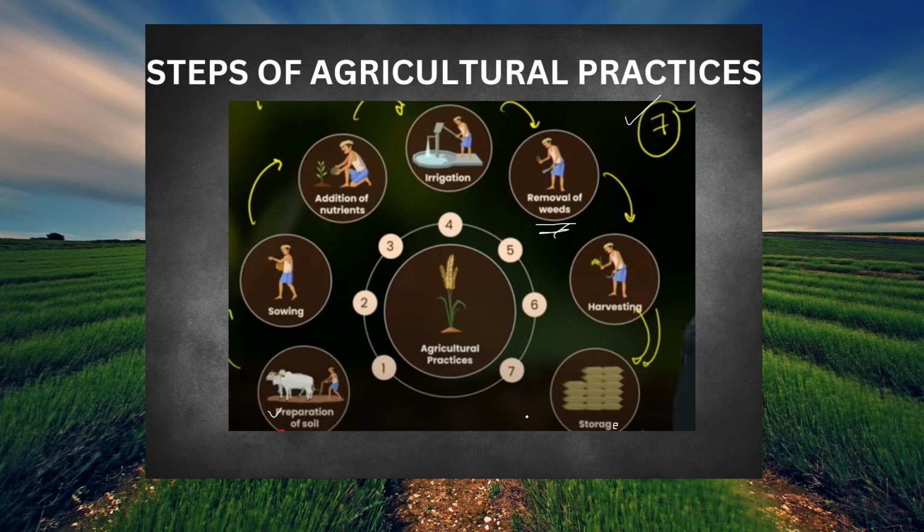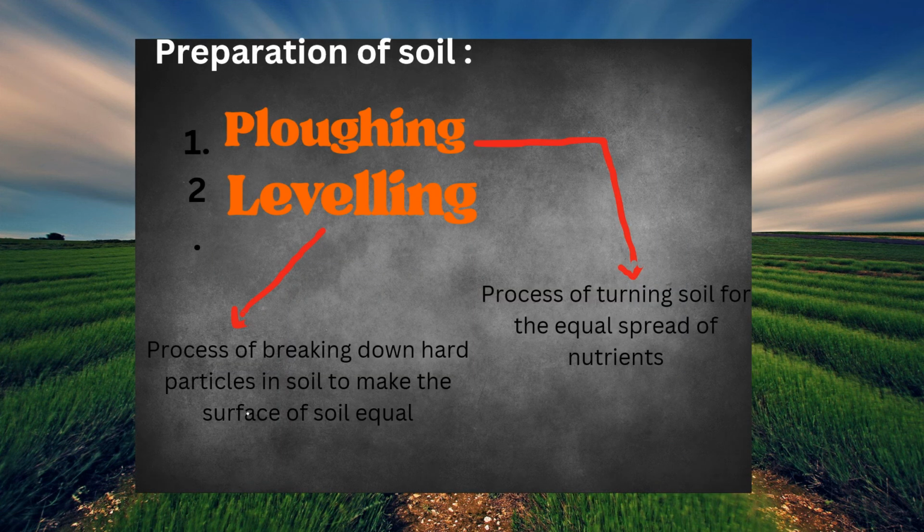So these are all the 7 agricultural steps, and in this video we will be seeing only preparation of soil. Now, preparation of soil again consists of 2 particular steps. They are plowing and leveling.